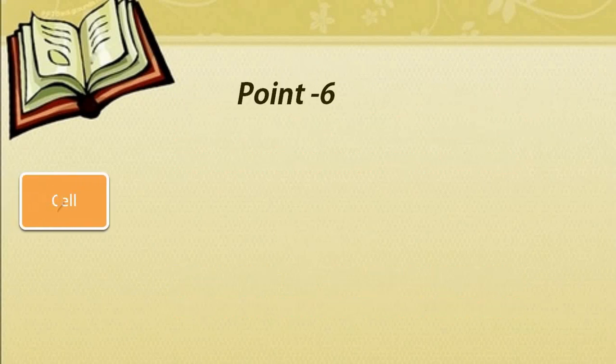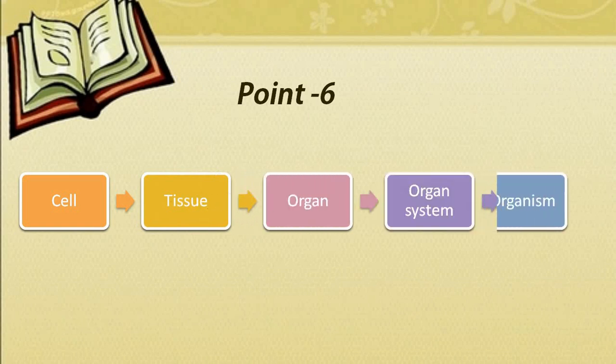So in point number 6, we will talk about the level of organization. Cell is the basic structural and functional unit of life. When many cells combine together, it forms the tissue. When many tissues combine together, they form the organ. And when many organs combine together, they form the organ system. And when many organ systems are there, they form an organism.